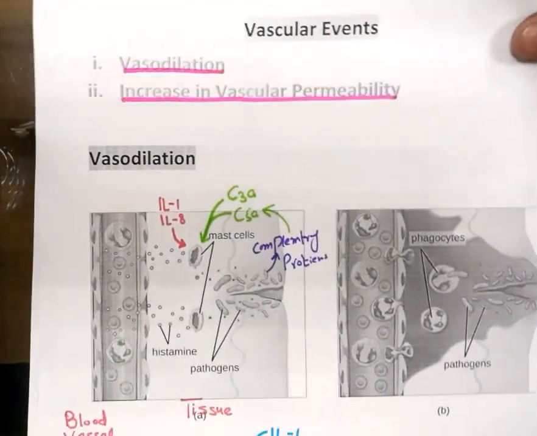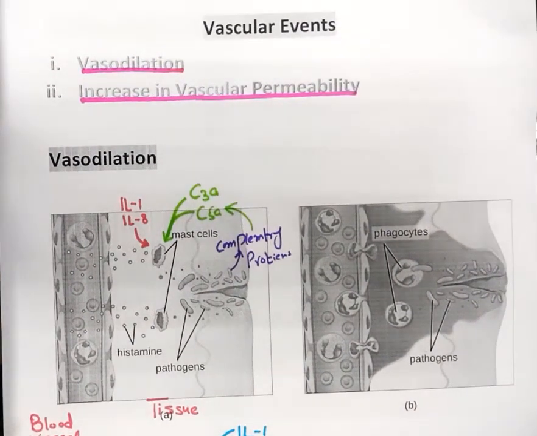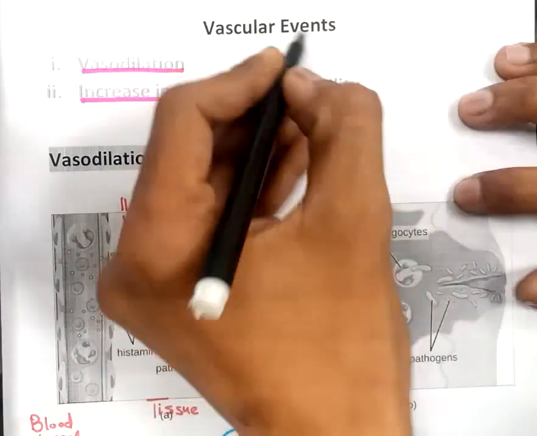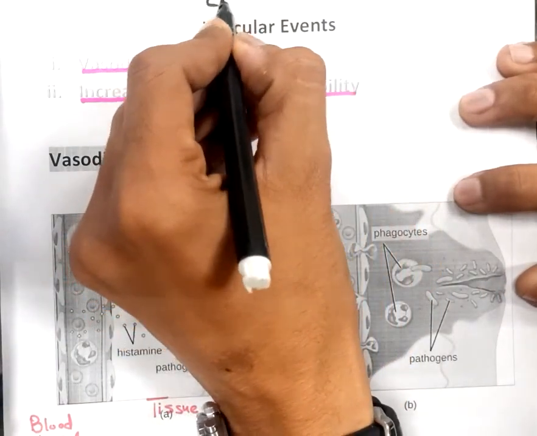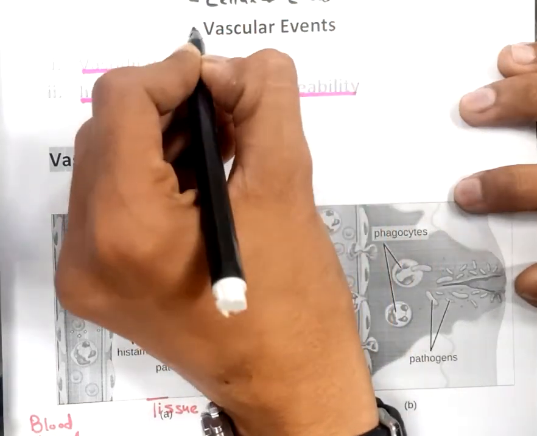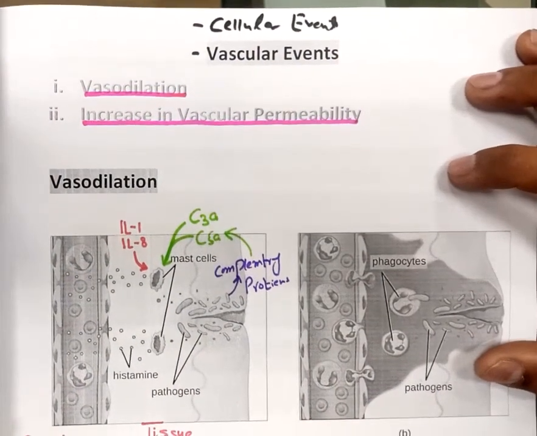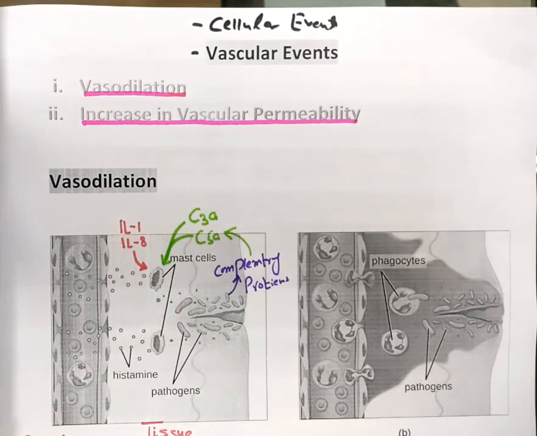if we talk about the events of inflammation, we know that there are basically two types of events in acute inflammation. The one is vascular event and the other is cellular event. In today's video, I will be focusing on the vascular events, and in the next video we will be talking about the cellular event, what happens at the cellular level and what happens at the vascular level.